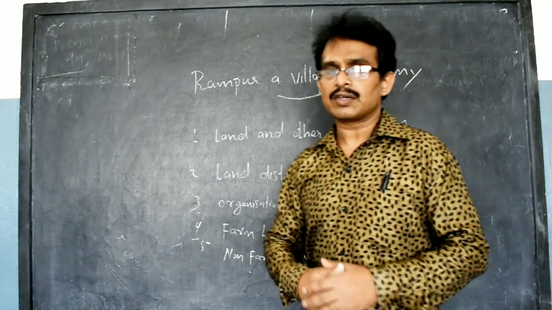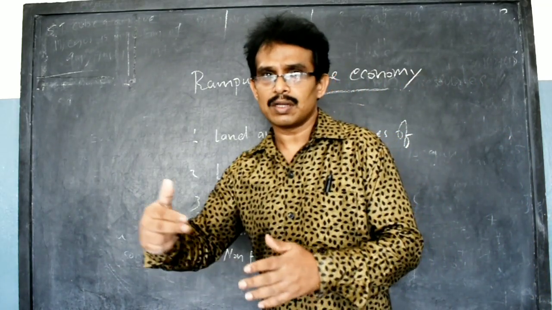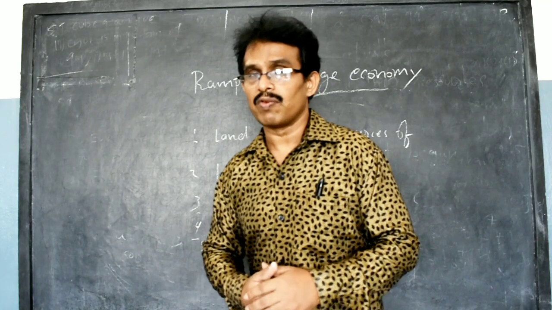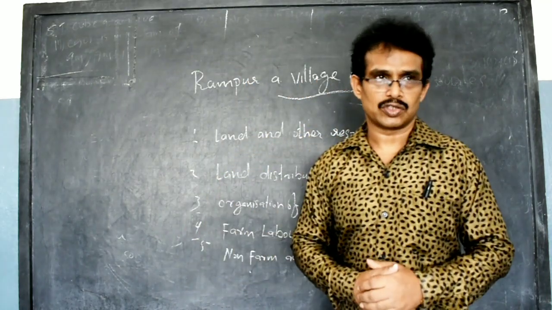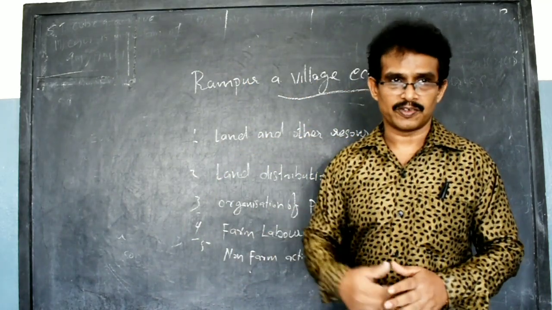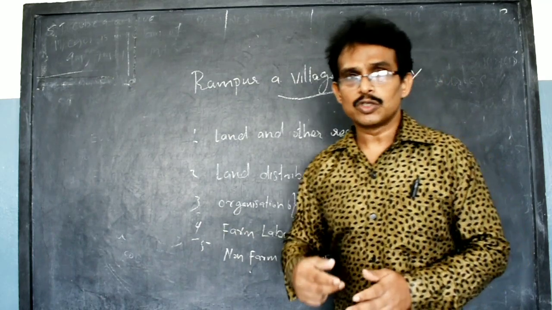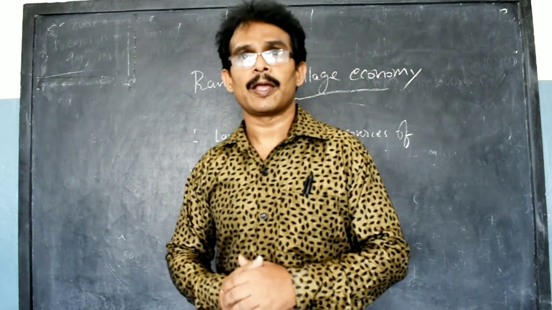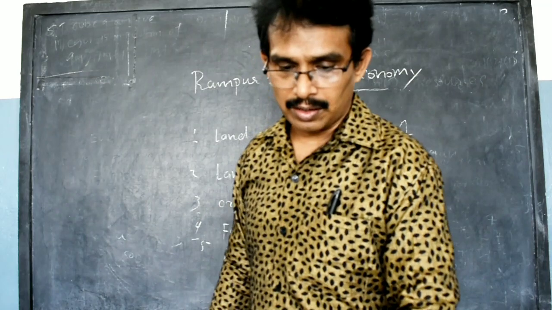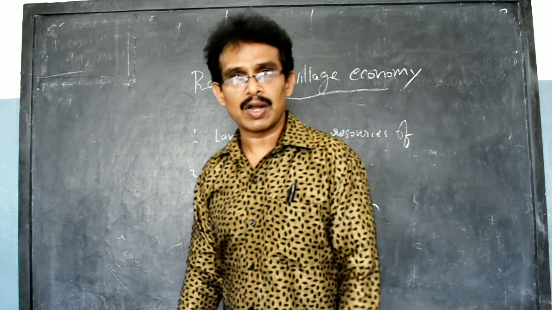Rampur is well connected with other areas. Near Rampur there is a big village called Raiganj, 3 kilometers away. 12 kilometers from Rampur village there is a big town, Shahpur. It is well connected.